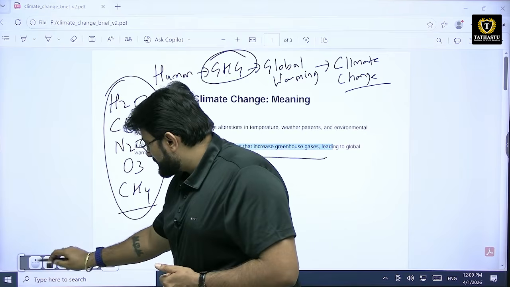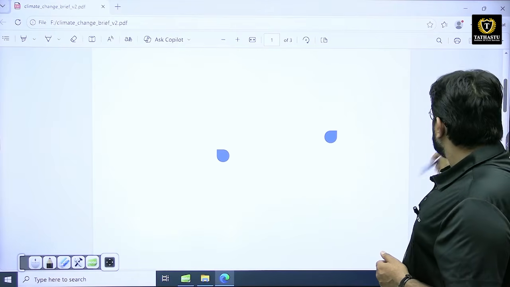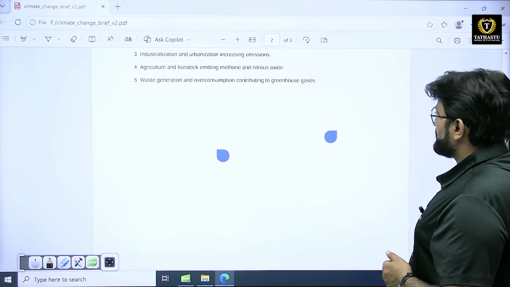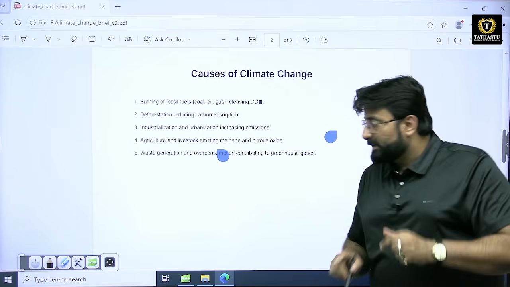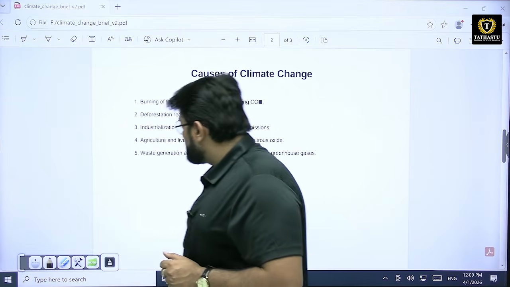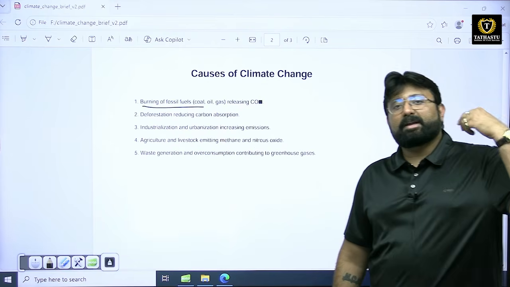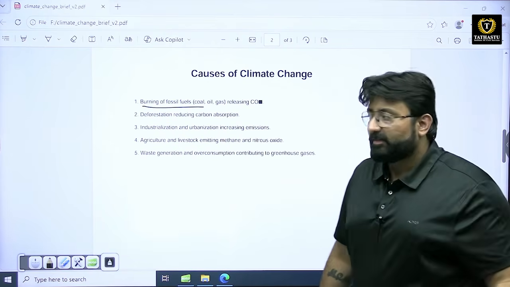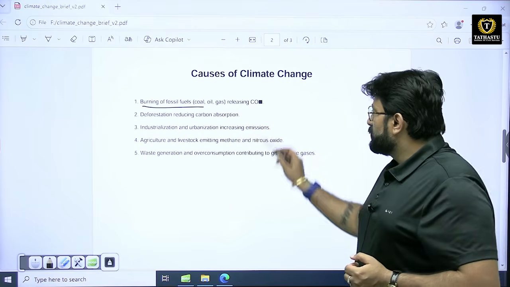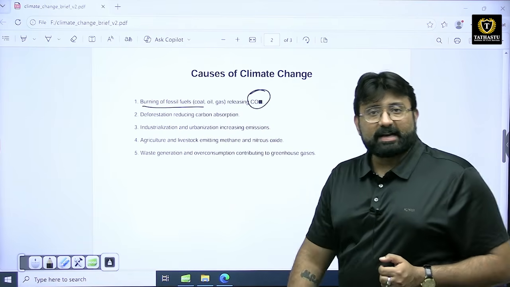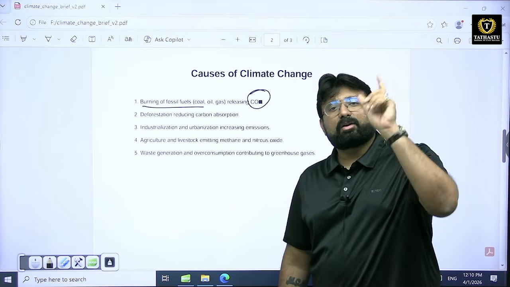Now, let us discuss which activities are leading to a constant increase in the amount of these gases. The most important activity is, obviously, the burning of fossil fuels. When we are burning petroleum, coal, or any type of shale gas, etc., all these are leading to high emissions of carbon dioxide. And carbon dioxide, being one of the major greenhouse gases, is causing a lot of global warming.